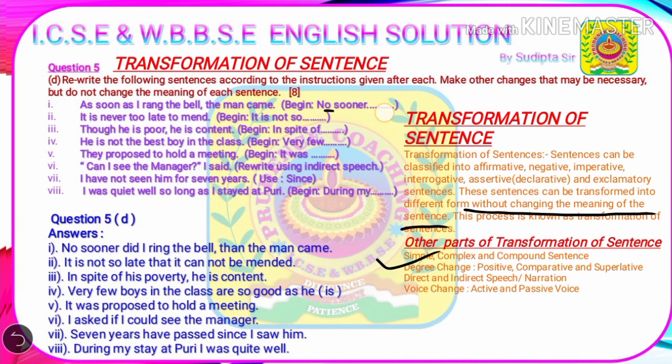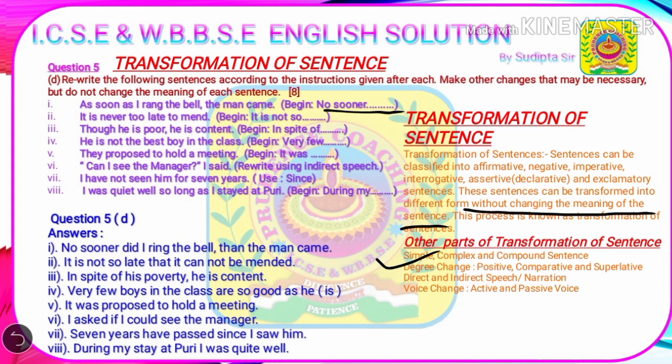So within this bracket, the instructions are given. We just need to change it from one form to another, but we are not allowed to change the main meaning of the sentences. So let's start. Question number 5D1. As soon as I rang the bell, the man came. The correct answer is no sooner did I ring the bell than the man came.